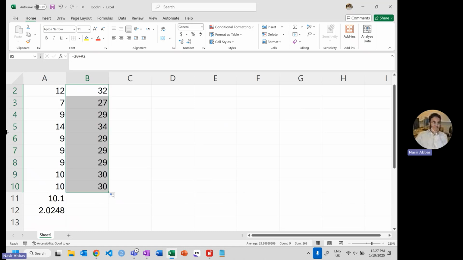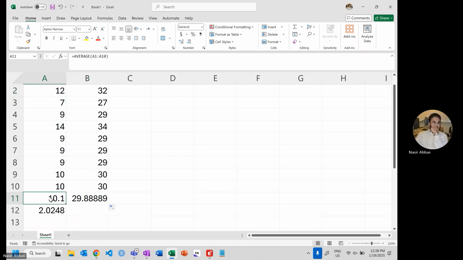What will happen to the mean? It will increase by how much? By 20. If I add 20, 20 will be added to the mean. If I multiply by 20, the mean will be multiplied by 20. I will show you that. So when I take the mean of this one, why did this change? It was 10.1. This should be 20 plus 10.1, 30.